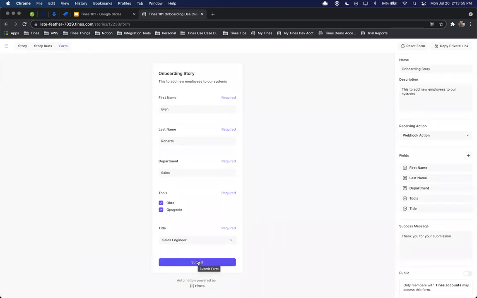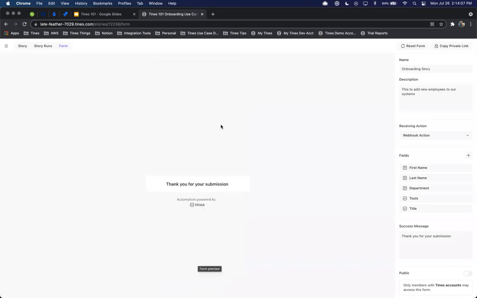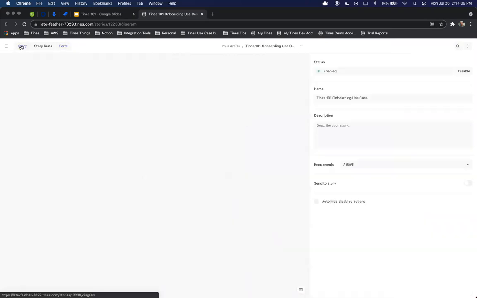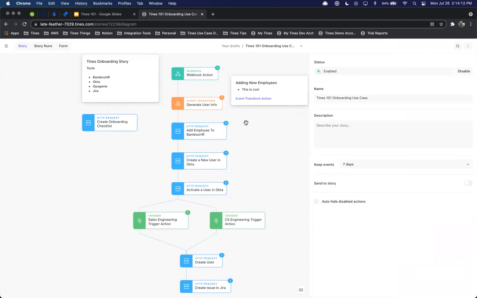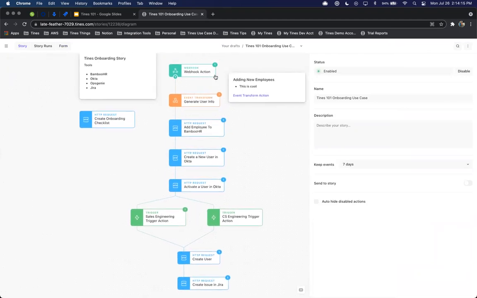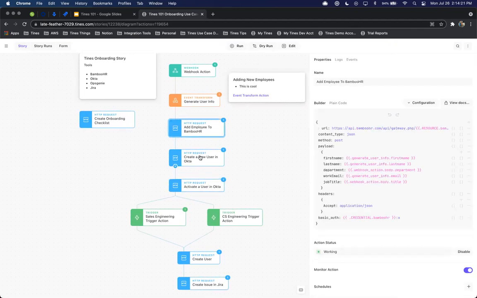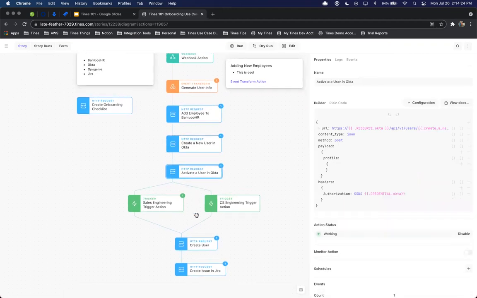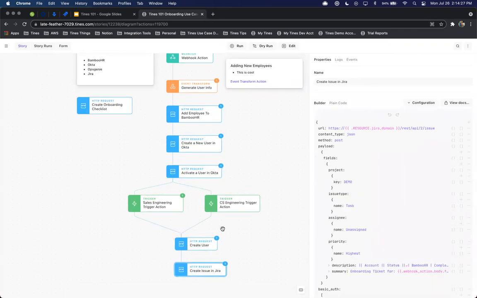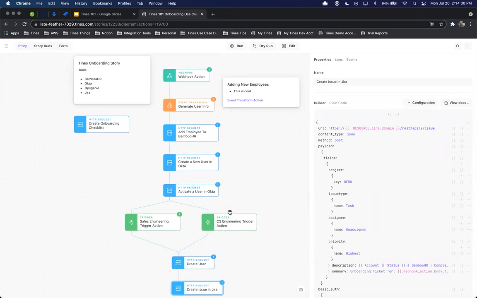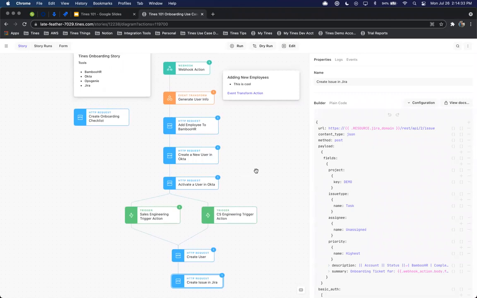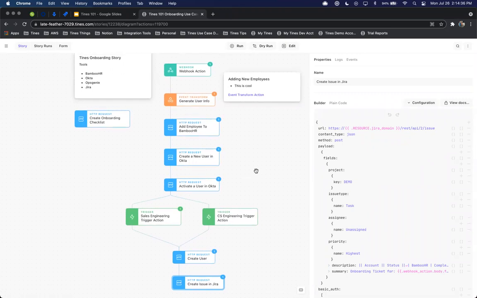And once we submit this, we're again going to automate adding that user into BambooHR, adding them successfully into Okta, which will give them access to additional applications, but also add them directly into Opsgenie. So let's go ahead and click submit, and we'll start taking a look at the other tools. Awesome. So right here, we have immediate success where we have no red bubbles indicating that there was a failure. We have a successful call to add that employee to Bamboo, create the user in Okta, add them into Opsgenie, and then create that simple ticket. And this is all obviously powered by Times, and really just kind of getting across how easy it is to build some types of similar workflows like this.